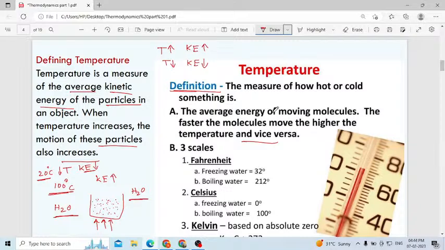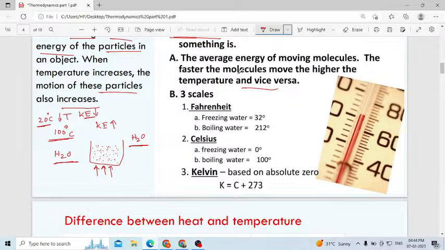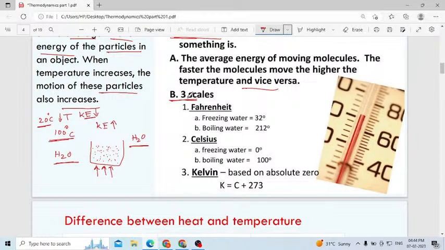If the molecules move fast, it means the kinetic energy of the molecules is more, and the temperature will be more. That is what I explained. To measure the temperature we have three scales. First one is Fahrenheit, second one is Celsius, third one is Kelvin. I will explain this in detail.